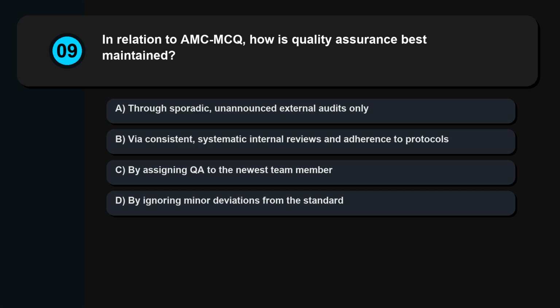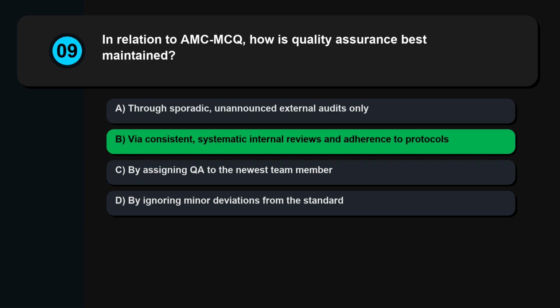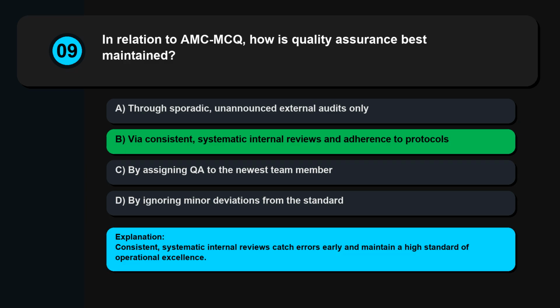Question 9. In relation to AMC MCQ, how is quality assurance best maintained? Through sporadic, unannounced external audits only. Via consistent, systematic internal reviews and adherence to protocols. By assigning QA to the newest team member. By ignoring minor deviations from the standard. Consistent, systematic internal reviews catch errors early and maintain a high standard of operational excellence.